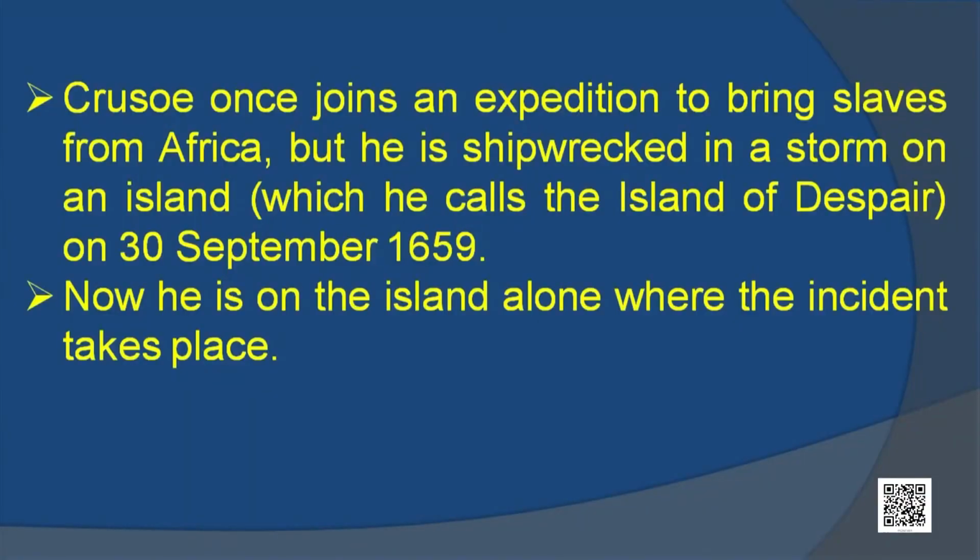Crusoe once joins an expedition to bring slaves from Africa, but his ship is wrecked in a storm on the island. He calls that island the Island of Despair on 30th September 1659. Now he is on that island alone, where this incident takes place.